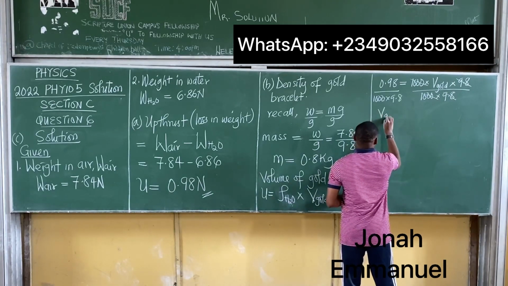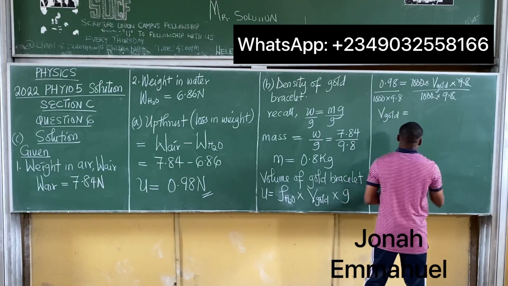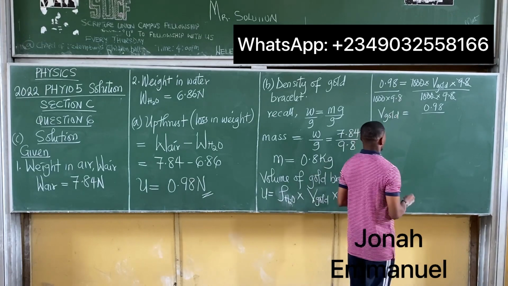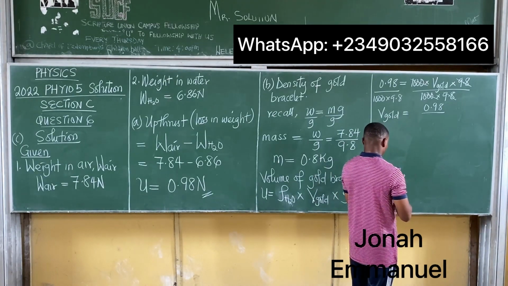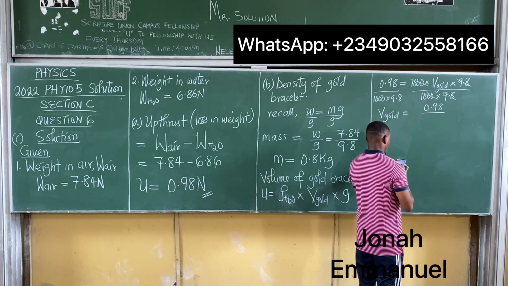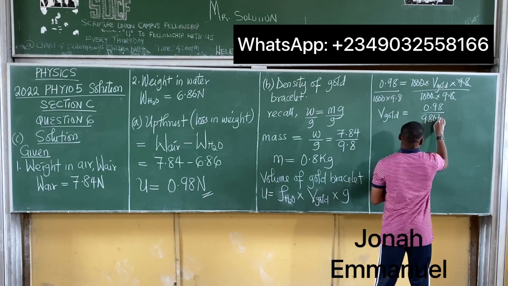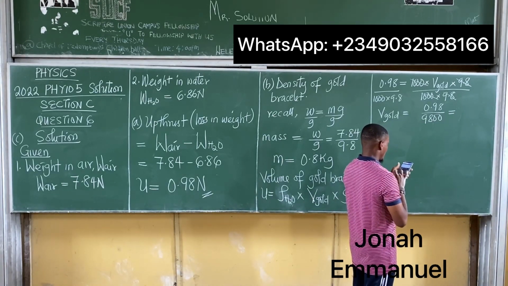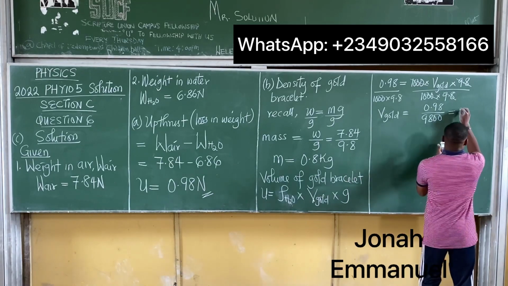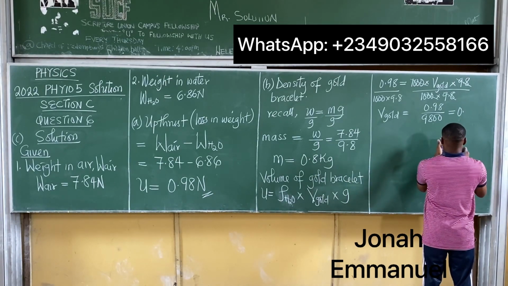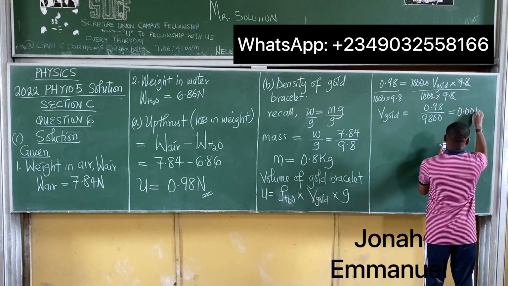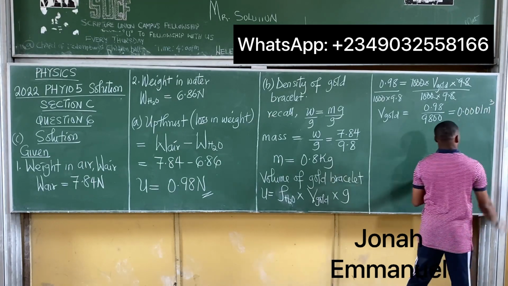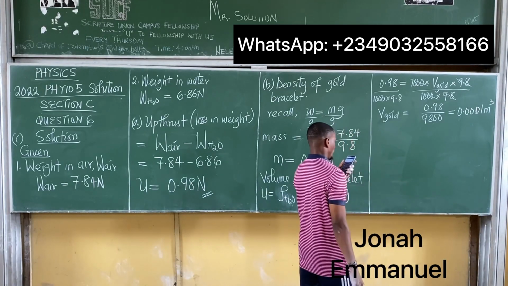So the volume of gold is equal to 0.98 over, if I multiply 9.8 times 1000, that's 9,800. So the volume of gold is 0.98 over 9,800. That's about 0.0001 meter cube. That's the value for the volume of gold.